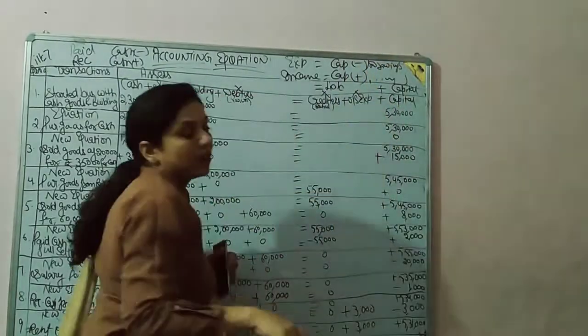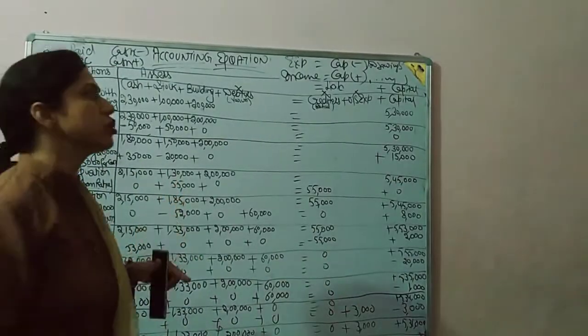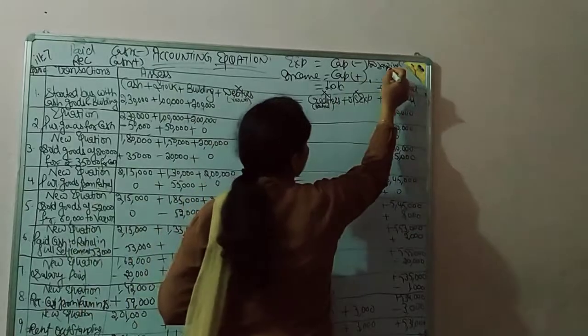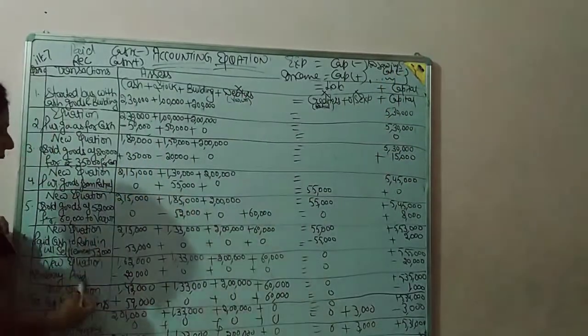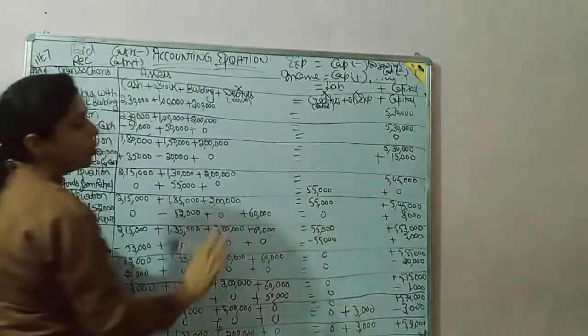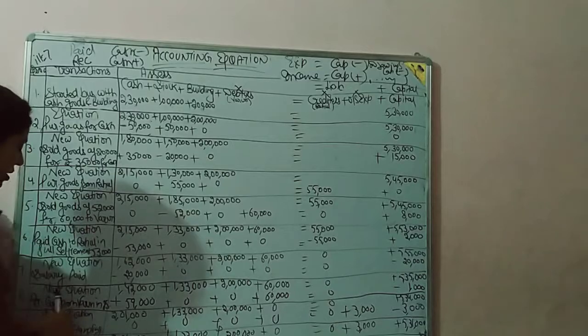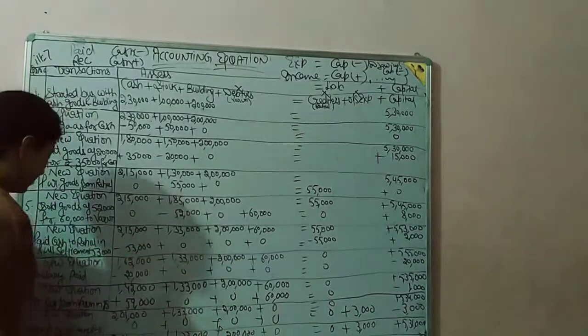Drawings means when a businessman uses amount for personal purpose, it will also reduce capital. Next is salary paid, so less from cash and less from capital because no asset and liability affected. So the balance will be 1,50,42, remaining will be same.